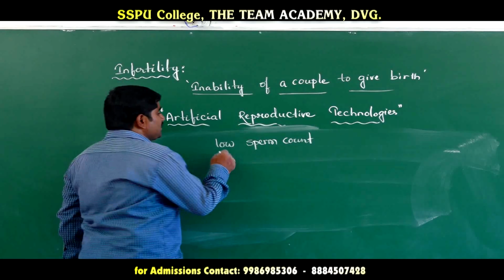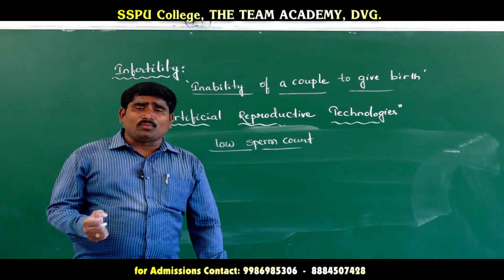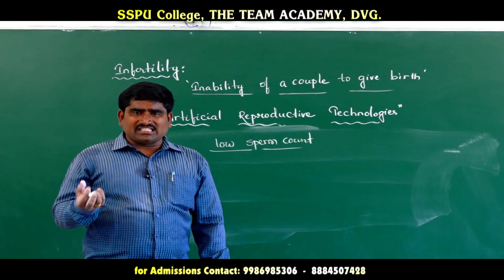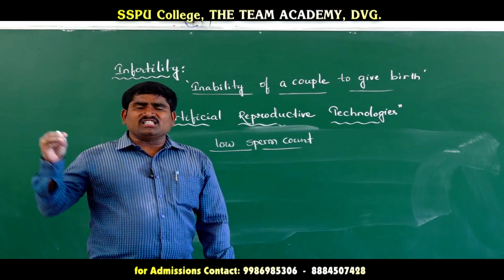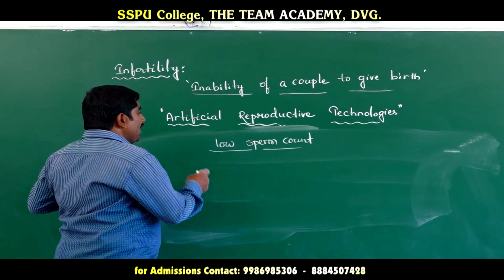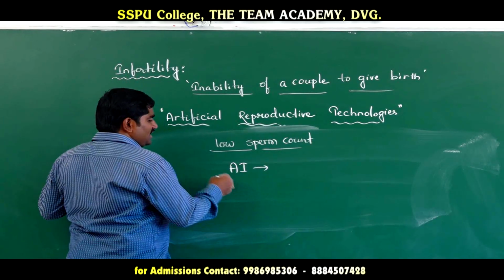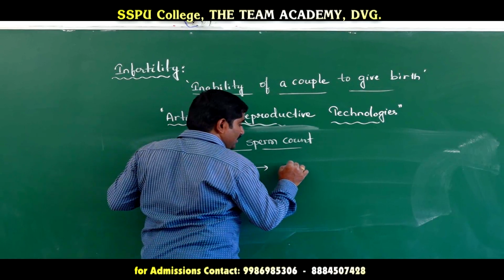So if the husband is not able to produce sperm, then the sperm will be taken from any other healthy person and inserted into the female reproductive tract. This is called artificial insemination.